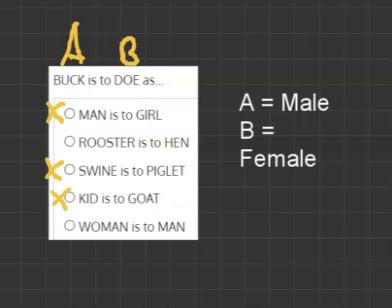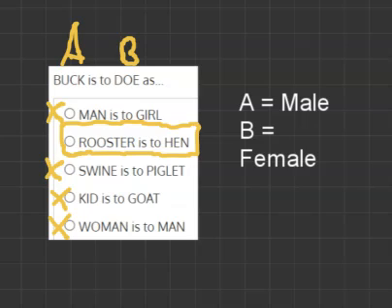And the last one is woman is to man. And this does fit. They're both adults. They're both of the same species, different sex. But it's saying here, woman, female is to man. So really this analogy is B is to A. And as our original one is A is to B, we can cross it out. And just looking at our answer options, we've only got one left, rooster is to hen, which is our final answer. Now, if you don't know all these terms, there is another method.